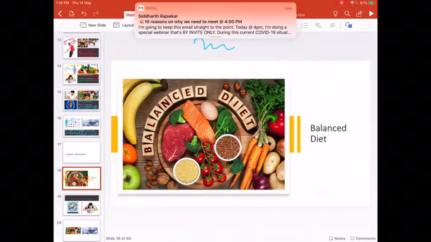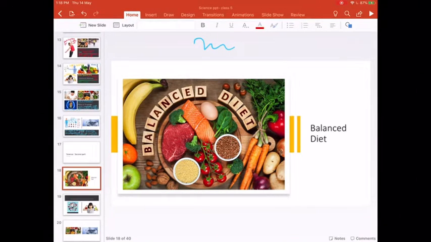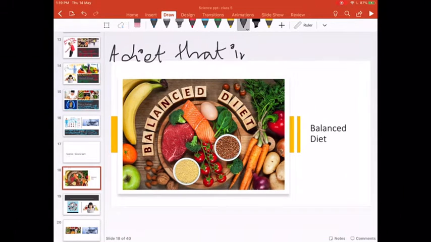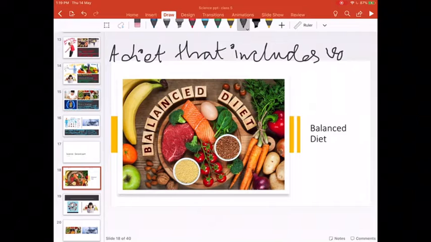All right, so what is balanced diet? A diet that includes variety of food.